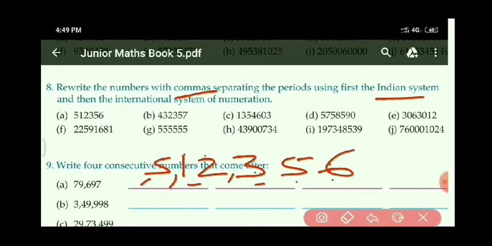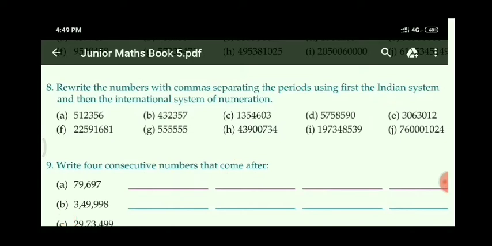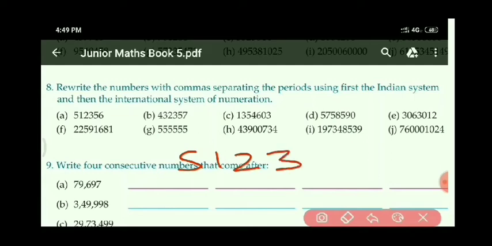5,12,356. Got it? Similarly, we can write this number into the international system also, as the number is given only. So how to write according to the international system? In the international system, every period has up to 3 places.